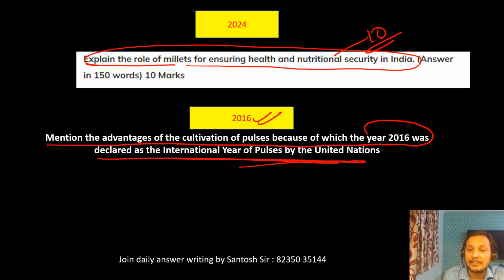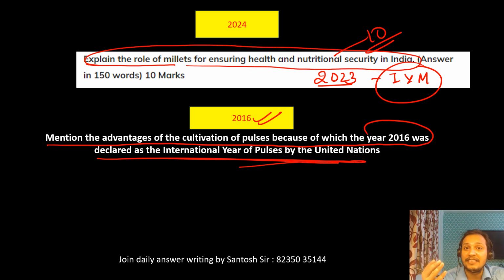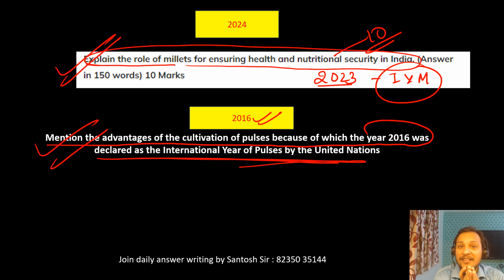So guys, you know that 2023 was declared as International Year of Millets because of India's effort. In 2016, when it was the International Year of Pulses, that year the question came on pulses, and this year the question came on millets.